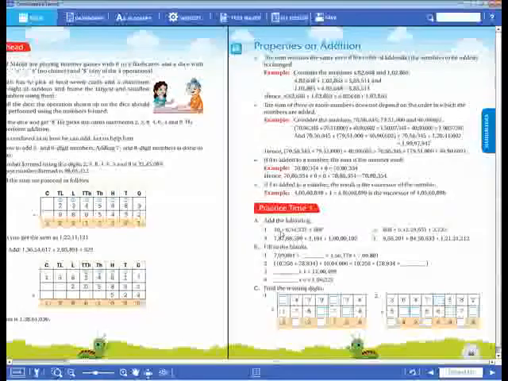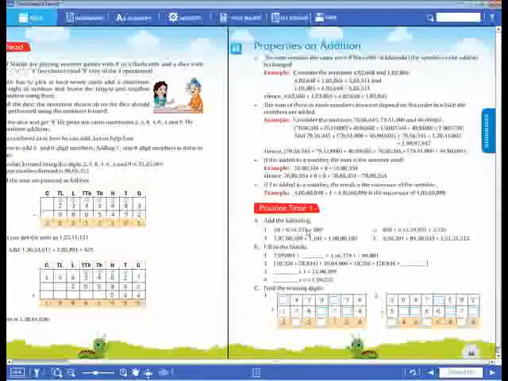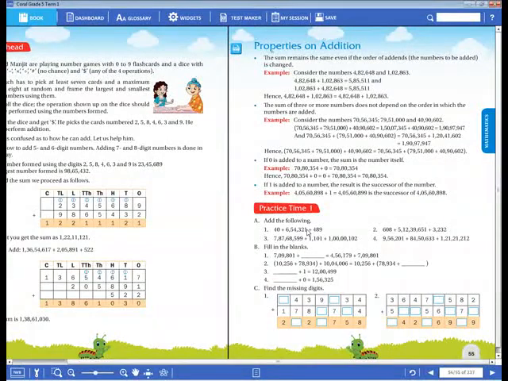But each number has been given in different digits. The first number has been given in 2 digits, the second number in 6 digits, and the third number in 3 digits. So addition, even a small kid can do. First grade, second grade, third grade children can also do addition easily. But why they have given this to you is a very important thing: arranging the numbers in an addition.